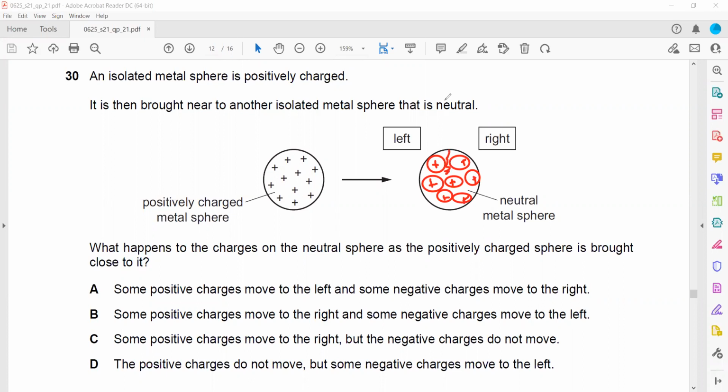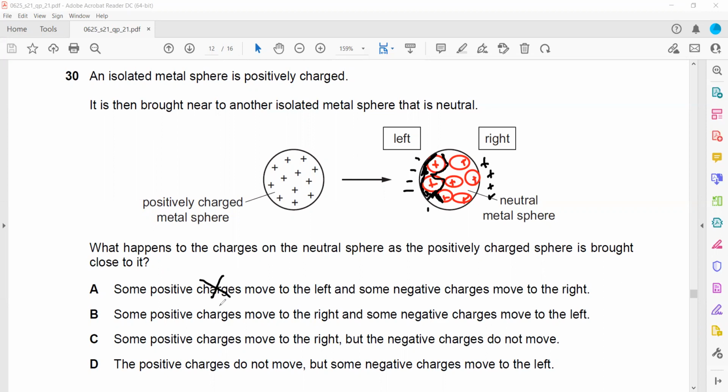So when we check, options saying some positive charge moves are wrong, because positive charge never moves. So A, B, C are totally wrong. Positive charge does not move, but some negative charges, the electrons, move towards the left. The positive ions within the metal do not move. They can only vibrate about a fixed position.